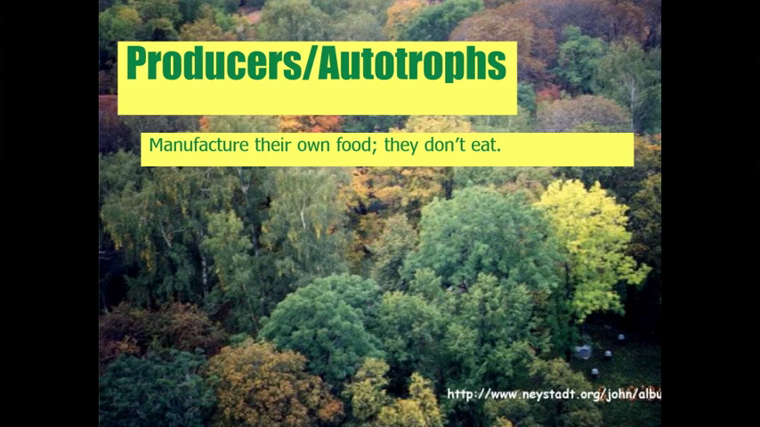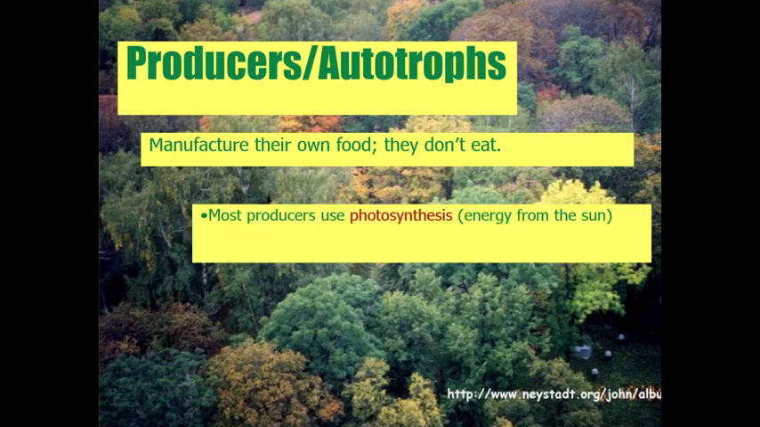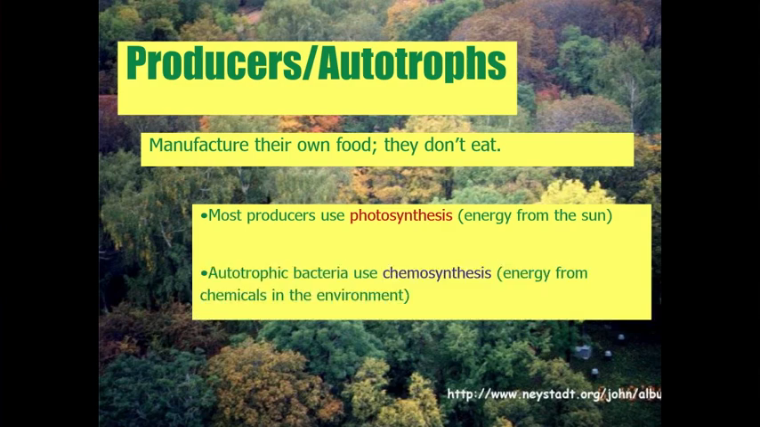The producers and autotrophs are plants. Most producers use photosynthesis, energy from the sun. There are some autotrophic bacteria, so they wouldn't be plants, that use a process called chemosynthesis. Instead of getting energy from the sun, they're getting energy from chemicals in the environment. Autotrophic bacteria often are found in extreme environments where the archaebacteria are found, like in the volcanic vents at the bottom of the ocean, for example.